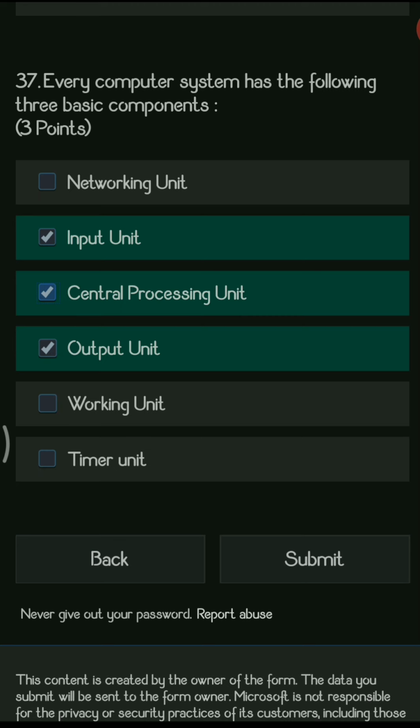So this is all about the MCQs which are based on lesson number 1, that is basics of information technology, for all the streams, that is arts, commerce, science streams.